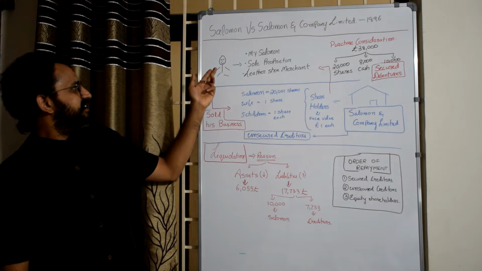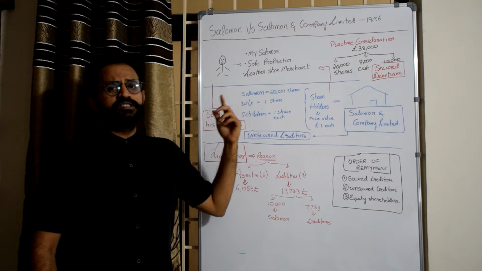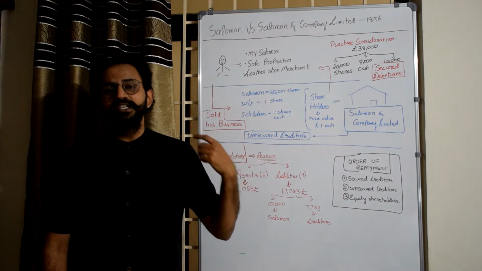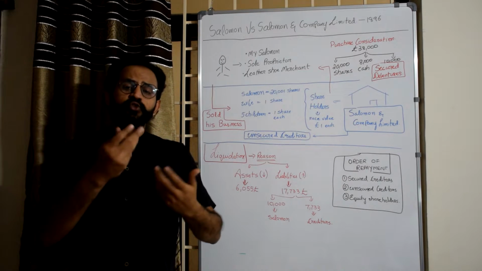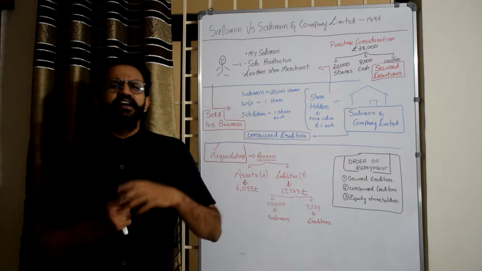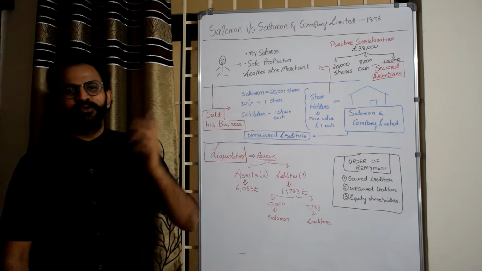In our case, our hero of the story, Mr. Salomon, he was a sole proprietor, the single owner of his business. His business was dealing in leather shoes. He sold leather shoes and it was a really profitable business. Every story has a twist. The same was even his story.